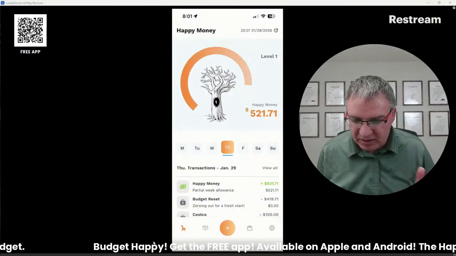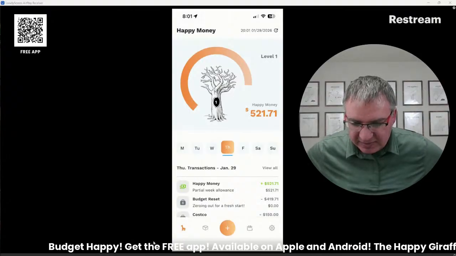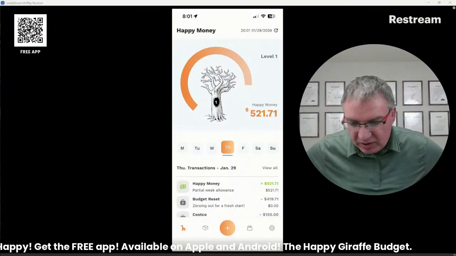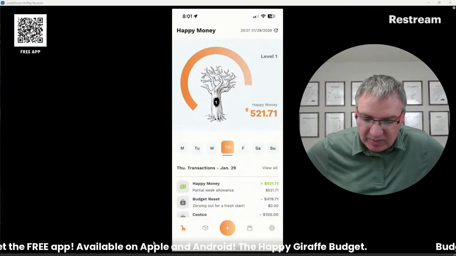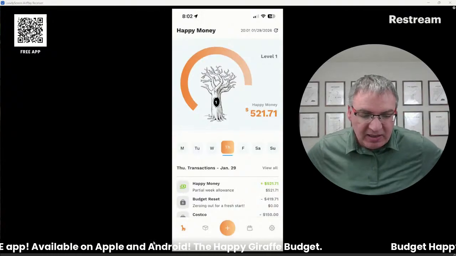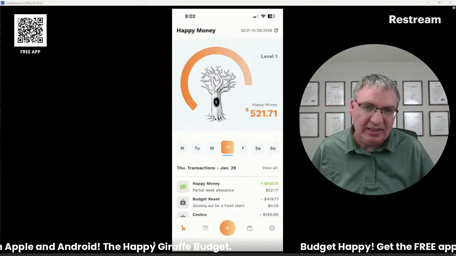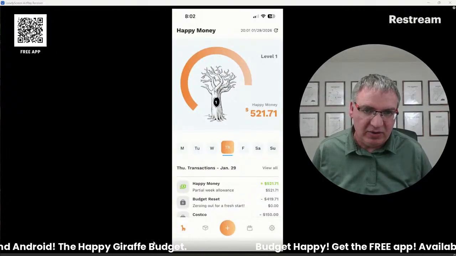So some of the questions that we get a lot, one of these is, what if I get paid every other week and my spouse gets paid monthly? How do we combine that? So the app does all of that for you. You just type in the amount and the frequency, and it forecasts all of that out for you.